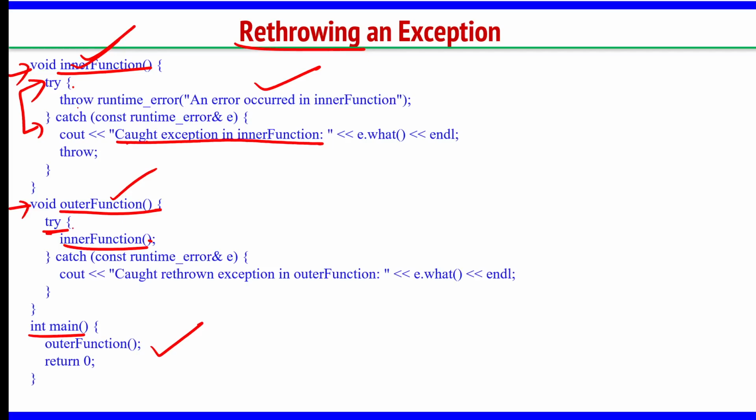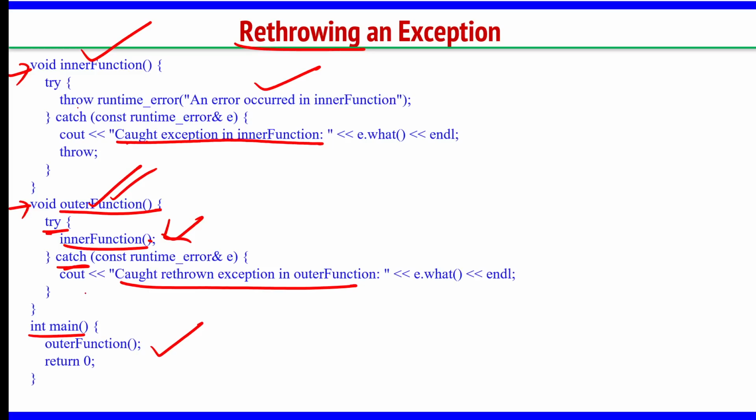So in the try, the inner function is there, and the exception thrown in this inner function is also returned here and will be captured here too. Whatever throw statement you have in the inner function will also be carried and given to this catch in the outer function.